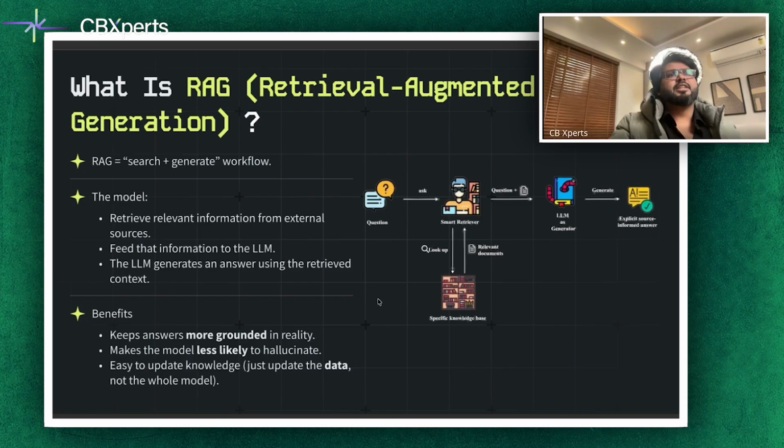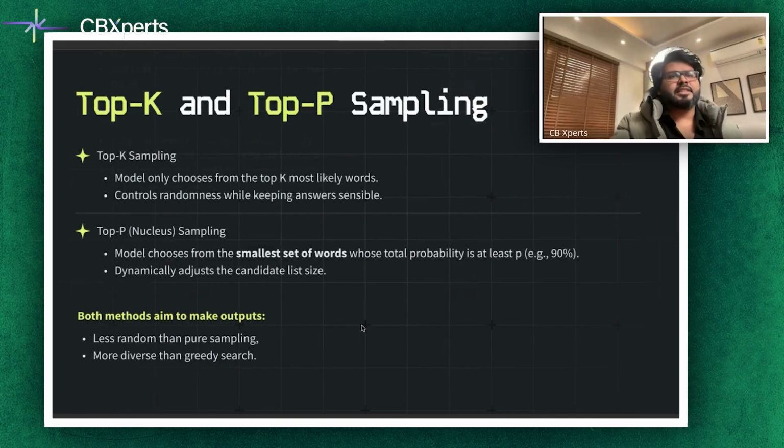This approach makes answers more factual, reduces hallucination, and allows you to update knowledge by simply updating your data and not retraining the entire model. In short, RAG is equal to search and generate. So interactive scenarios can be generated in a manner where you ask something in a vector format, and it answers you. Now there's another thing which I want you to get a high level idea of